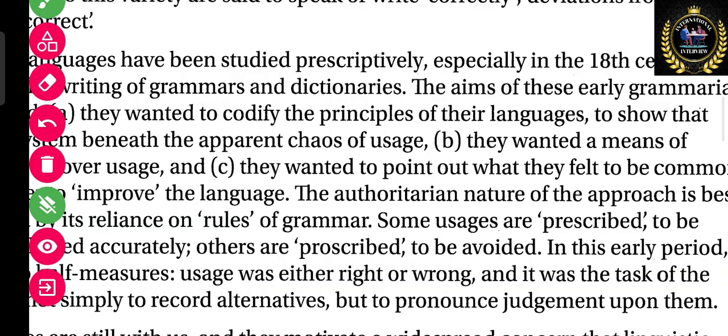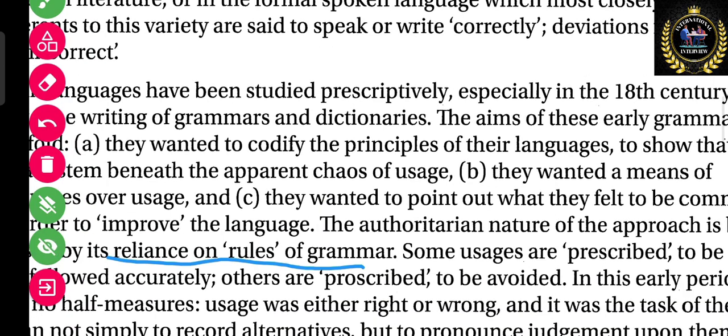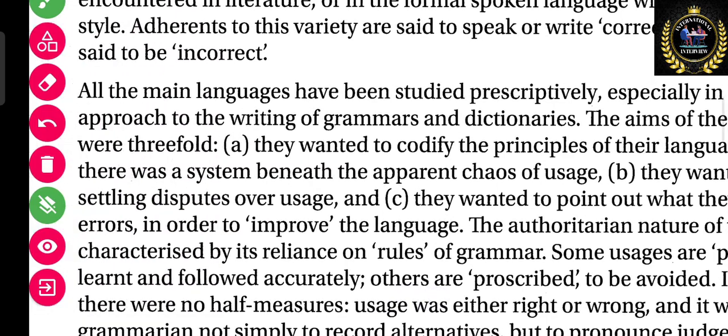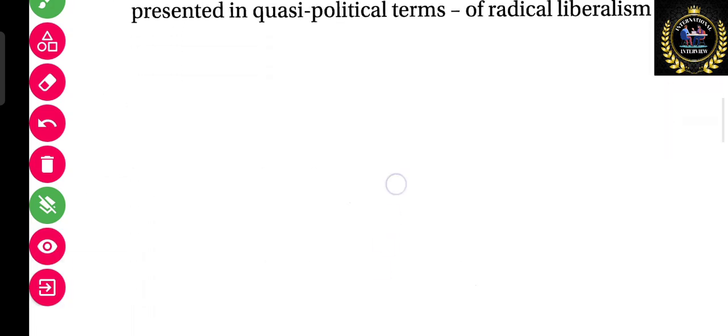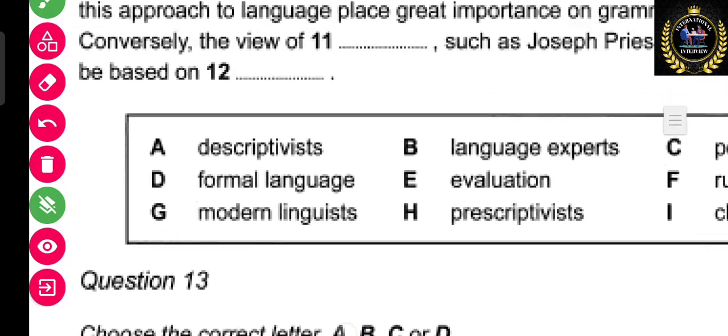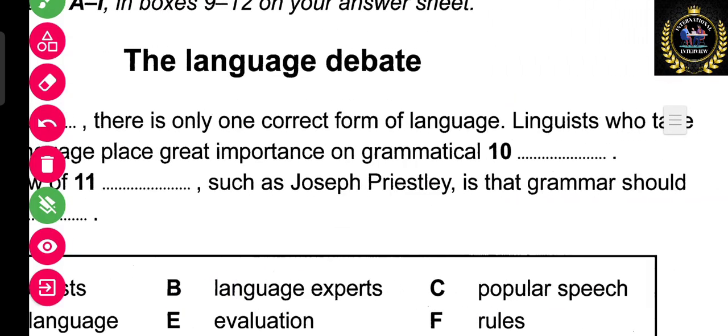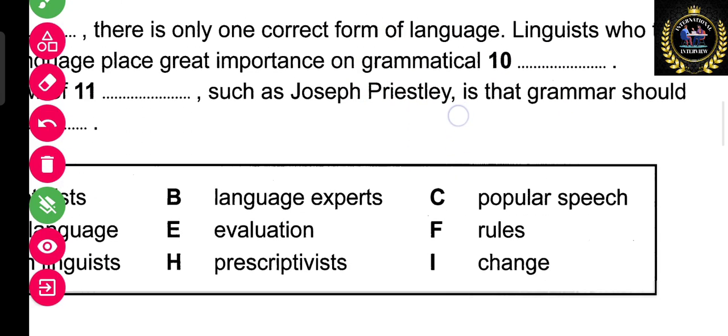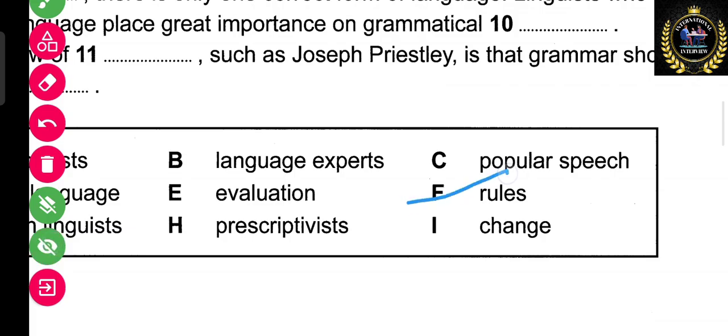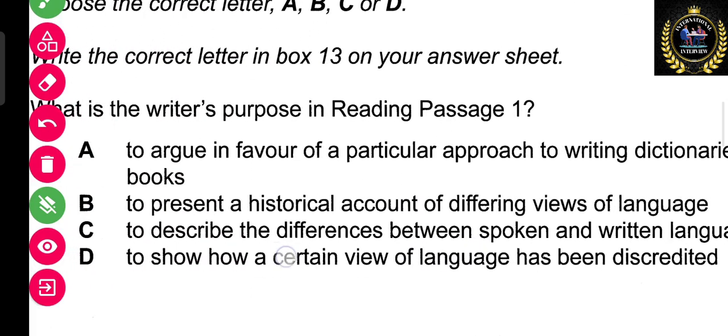We can start again. The authoritarian nature of the approach is characterized by the rules of grammar. So in the fill in the blanks, if you remember, I told you the answer will be after or before grammar. Here grammar is mentioned, so the answer will be rules. F will be the answer. Got it? So you need to do the rest of the fill in the blanks on your own.